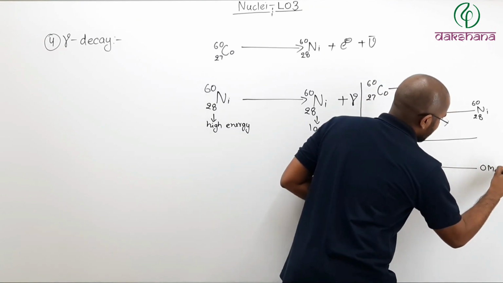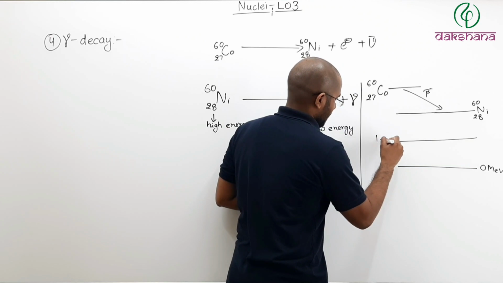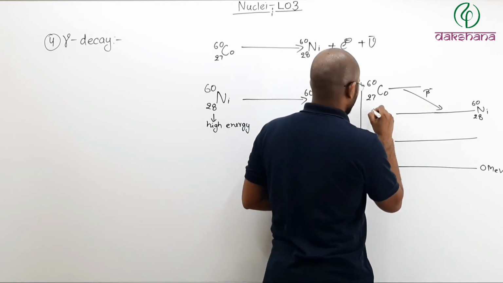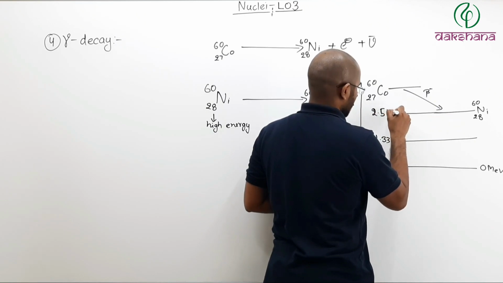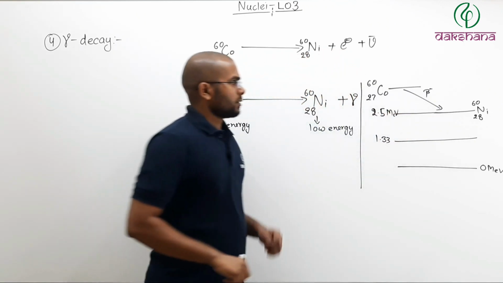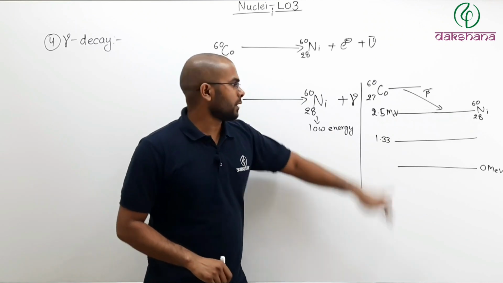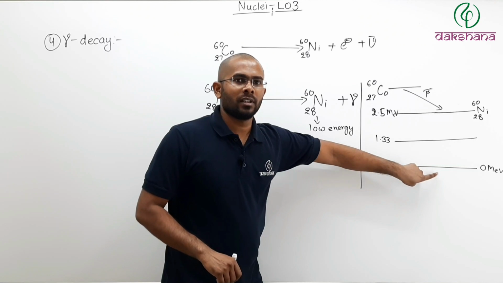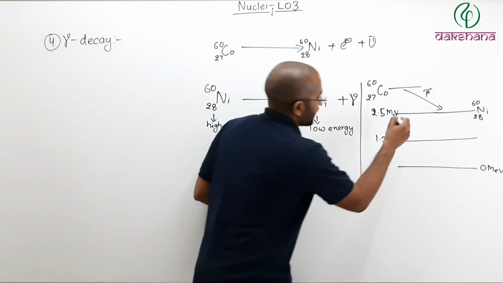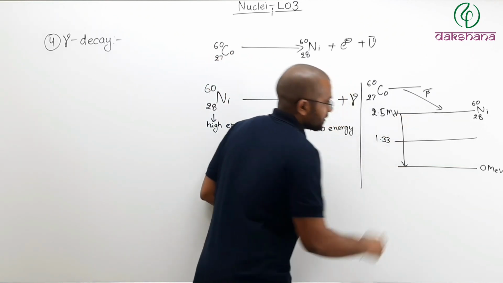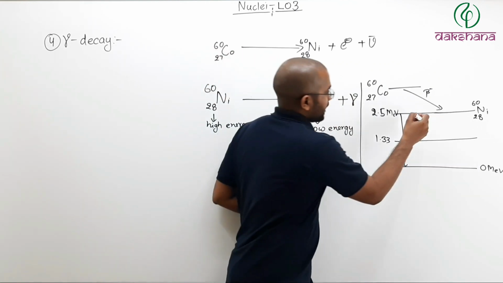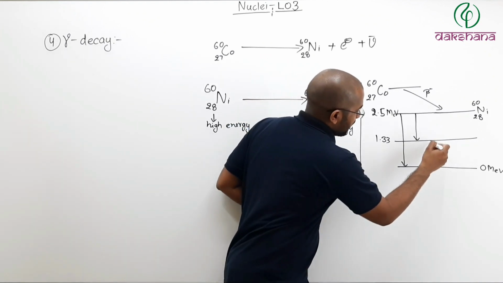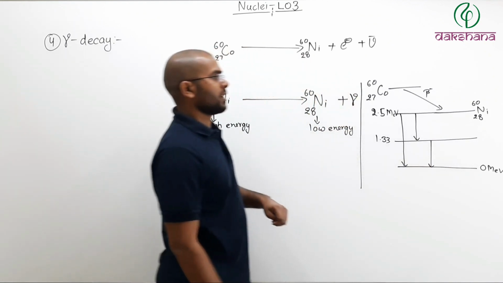So 0 mega electron volt, 1.33 mega electron volt, 1.17 or 2.5 mega electron volt. So nickel is already created with this much excess energy and it has to go down to this level. So what can it do? It can either directly jump to the ground state, or it can jump first to the first excited state, then again jump to the ground state.